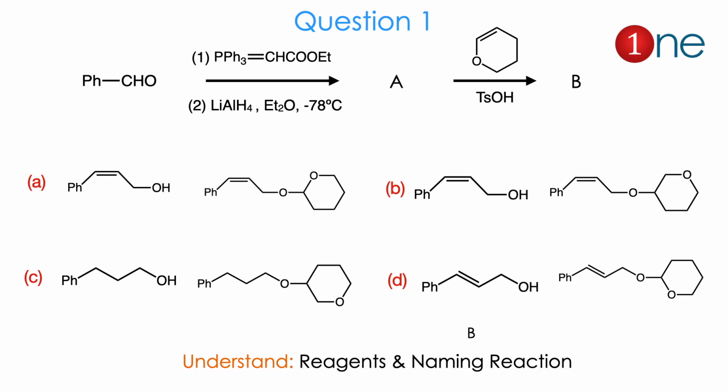Let us see the first question. The first question's starting material is benzaldehyde, and there are 2 reagents, which are triphenylphosphonium ylide and lithium aluminum hydride. A is formed. Then B, which is the cyclic alkyl ether. Then tosylic acid is also given. Here there are 4 choices. Mainly the choices have the cis product on A, and B on attack on O or alkyl. So which will dominate? We will see the answer.